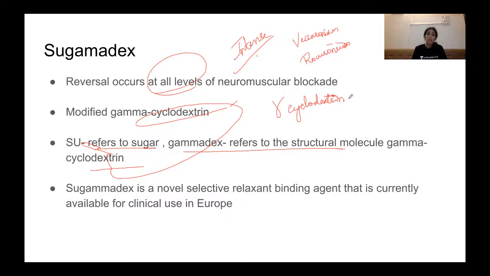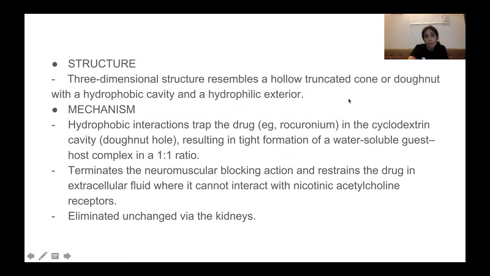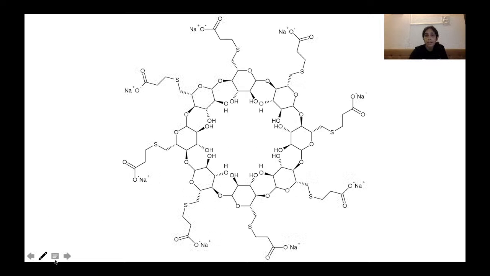It is a selective relaxant binding agent that is currently available for clinical use in Europe. It is a three-dimensional structure that resembles a hollow donut, a truncated structure, a hollow donut.